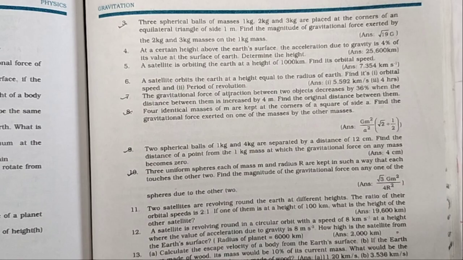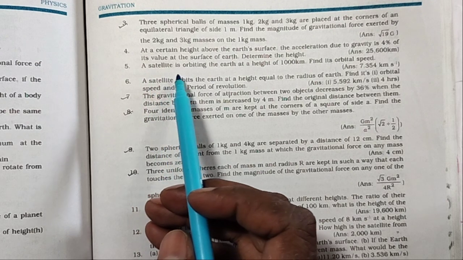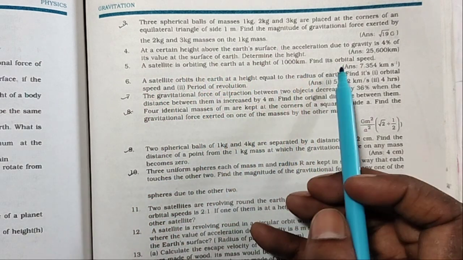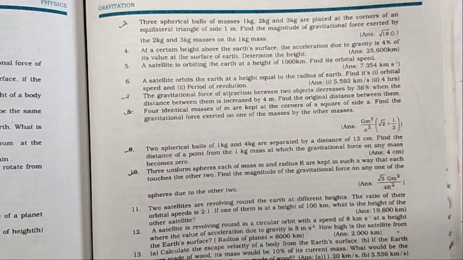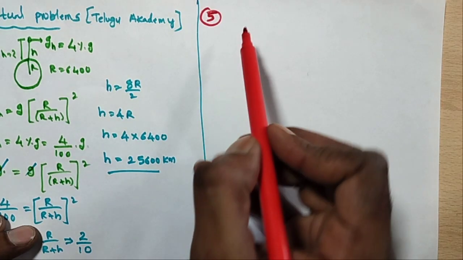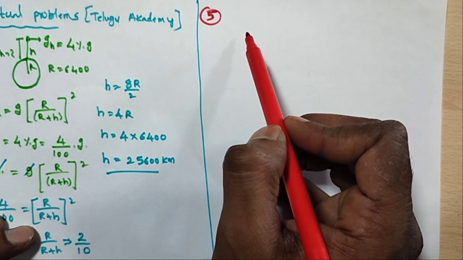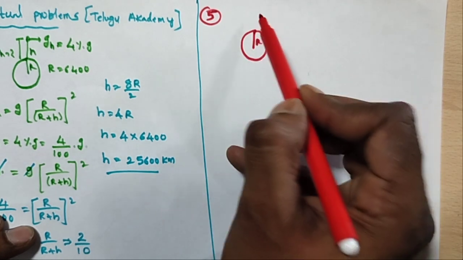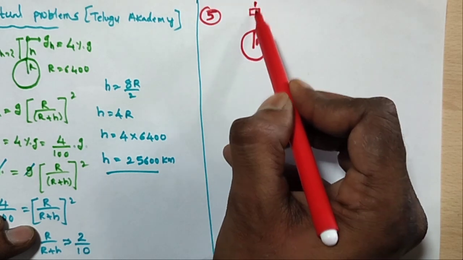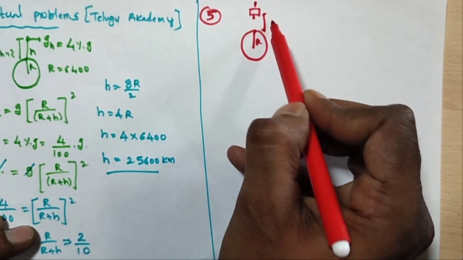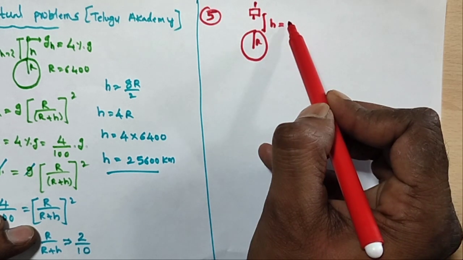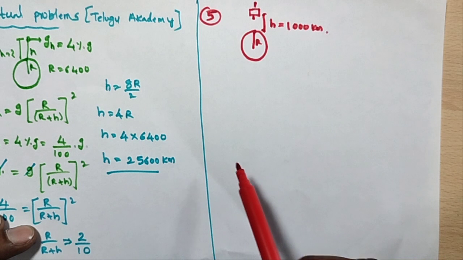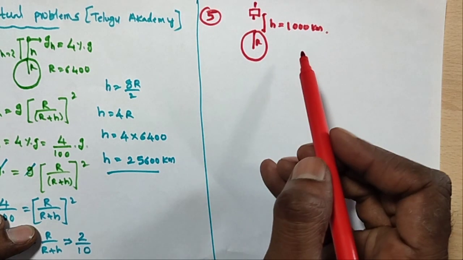Fourth one done. Fifth one: a satellite is orbiting the earth at a height of 1000 kilometers. Find the orbital speed. So fifth problem. Here we have the satellite and the earth. This is the earth and R is the radius. This is the satellite. What is the height? h is equal to 1000 kilometers, as given. So find the orbital speed.